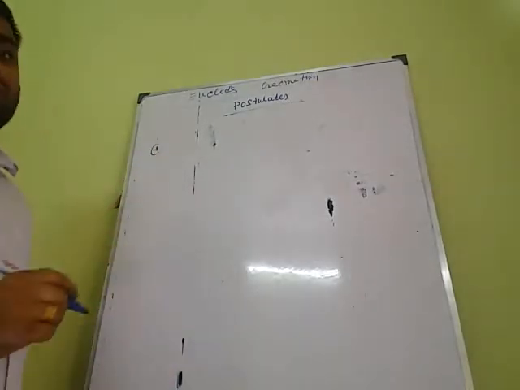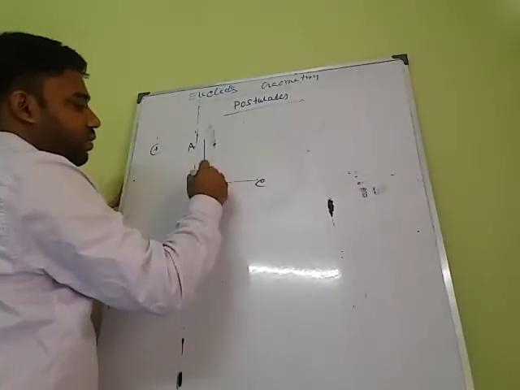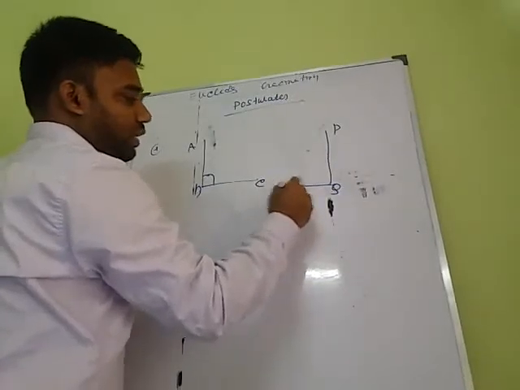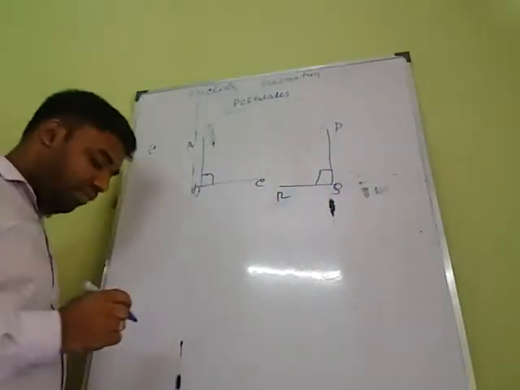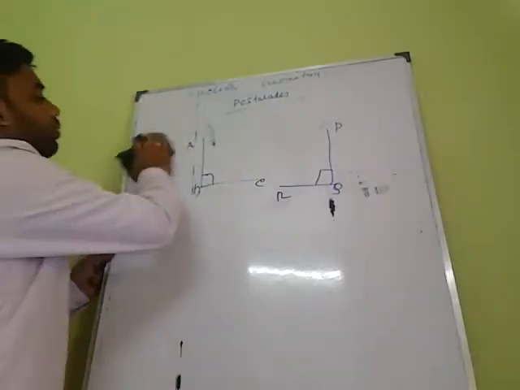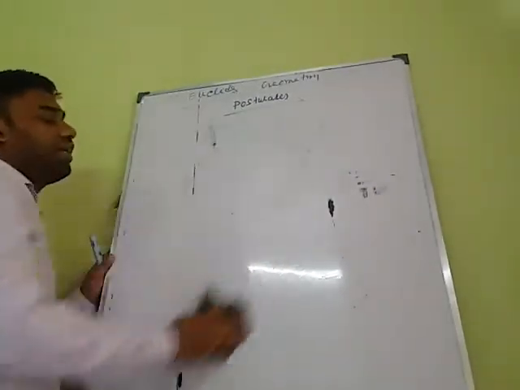Postulate 4: all the right angles are equal. All the right angles are equal. ABC and PQR, if these are right angles, they must be equal. That is the fourth postulate. And from the point of view of the exam, postulate number 5 is very much important.